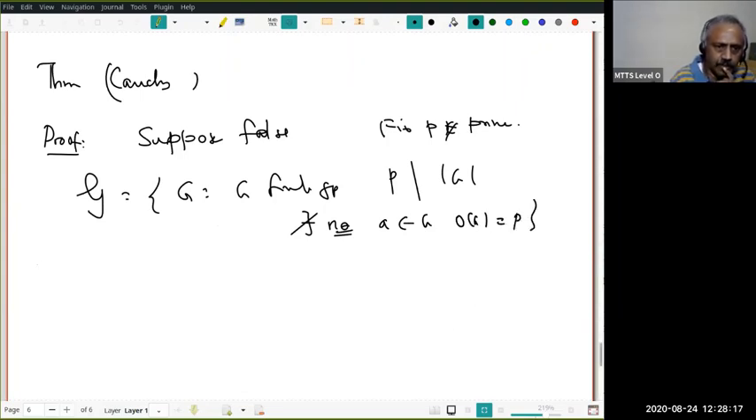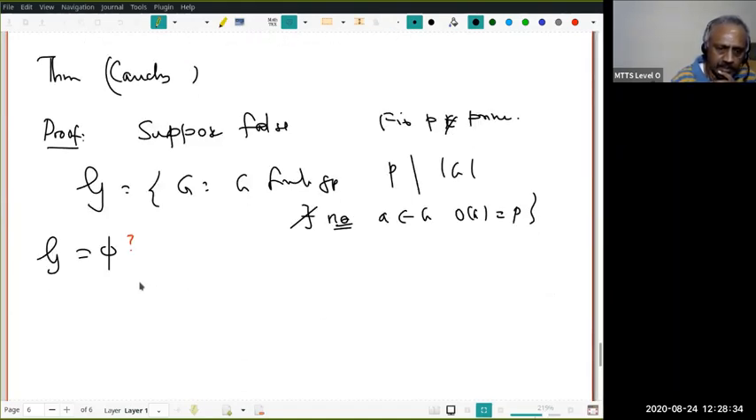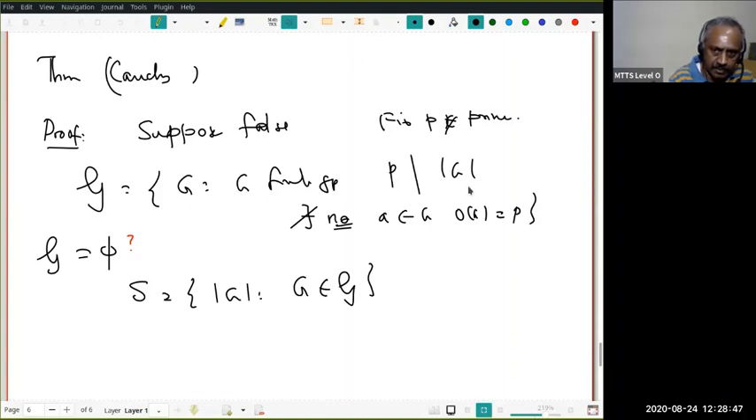What do we want to prove? We want to prove the script G is empty. This is what we want to prove. If you prove that, then the theorem is true, right? So as we did earlier, let us look at S to be the set of all mod G, where G is in script G. Since the theorem is false, there is at least one finite group G such that P divides the order of G, but G has no element of order P. Therefore, this S is a non-empty subset of natural numbers.